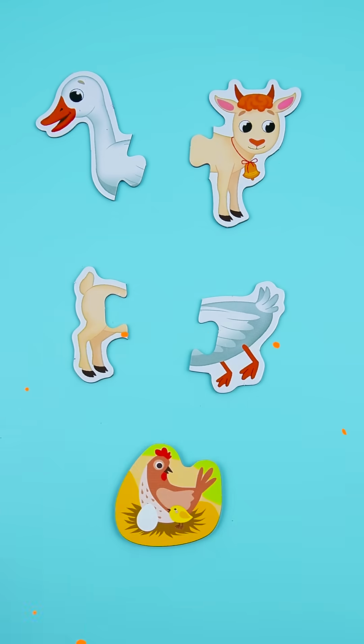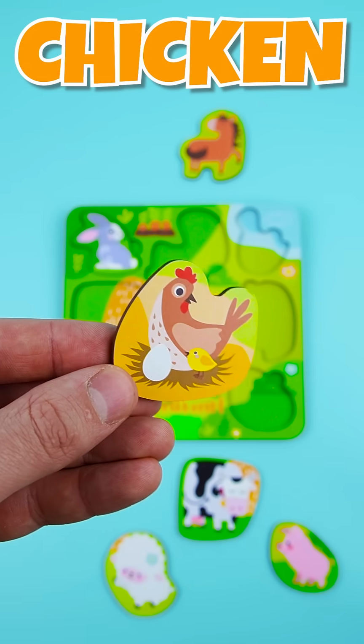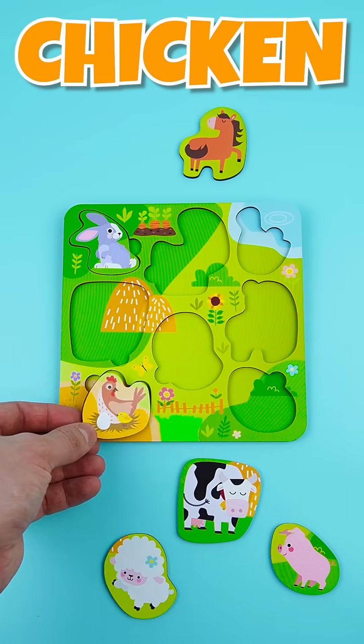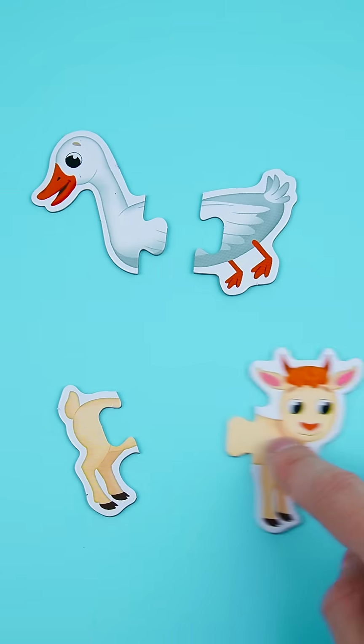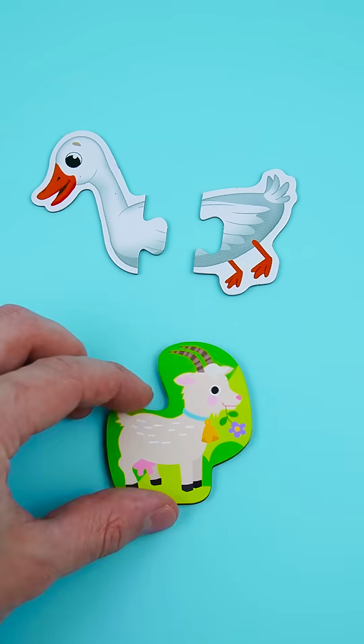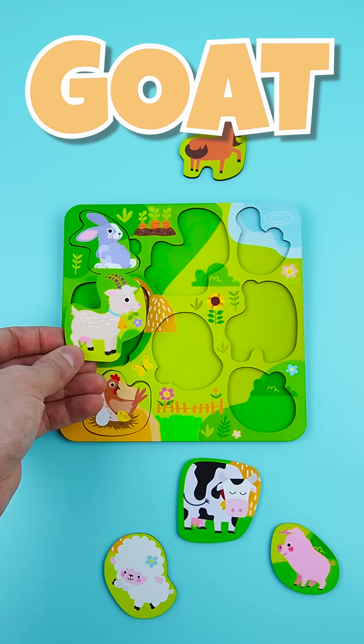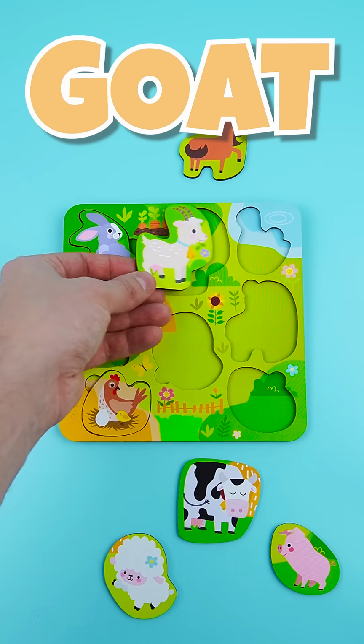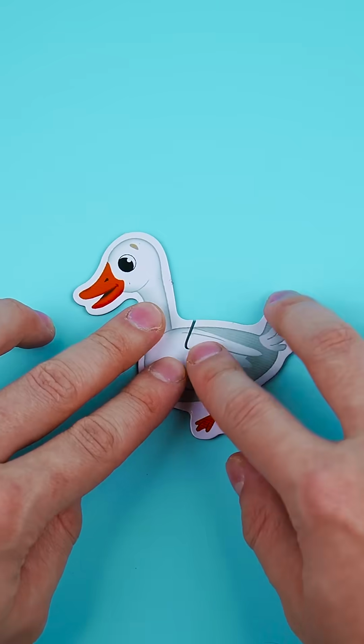There you go. It's a chicken. Should I put it here? Yep. Now what is this animal? It's a goat. Where is its place? Here. And who's this?